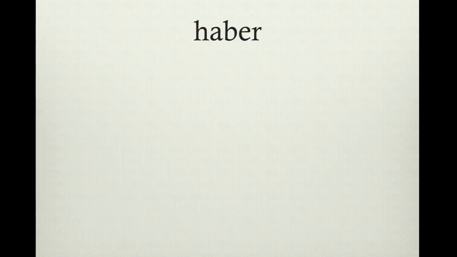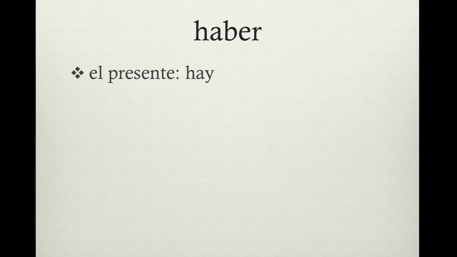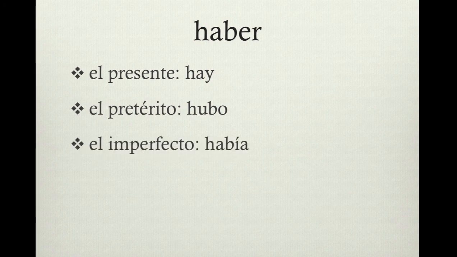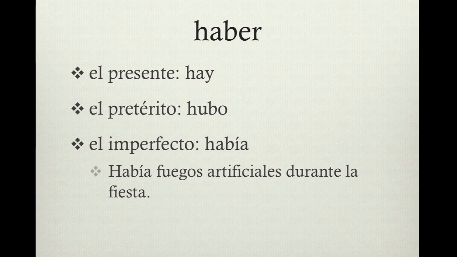Haber. Haber, remember, we mainly see in the present tense as hay, meaning there is or there are. In the preterite, we learned that we see it as hubo. And in the imperfect, we see it as había. Había fuegos artificiales durante la fiesta. This is a really good verb to know, and that's why I'm teaching it to you in all the forms right now, because I want you to be able to use it when you want to say there is or there are, whether in the past, preterite, the past imperfect, or the present tense.